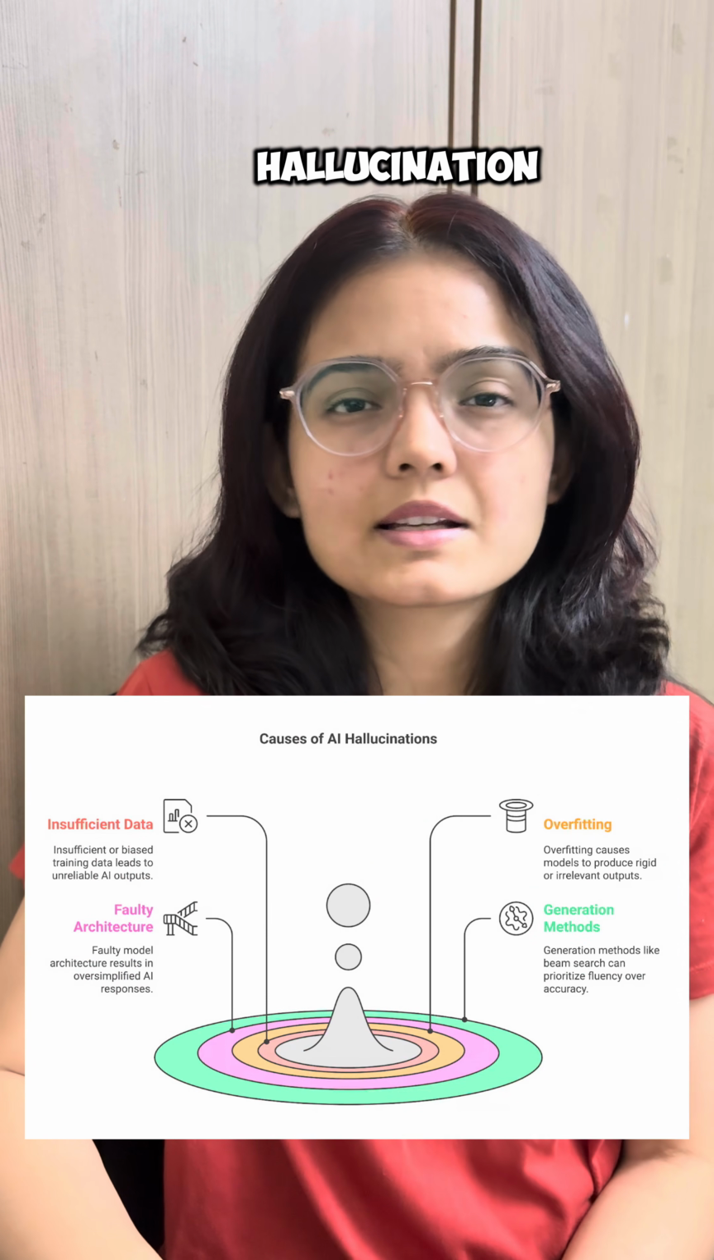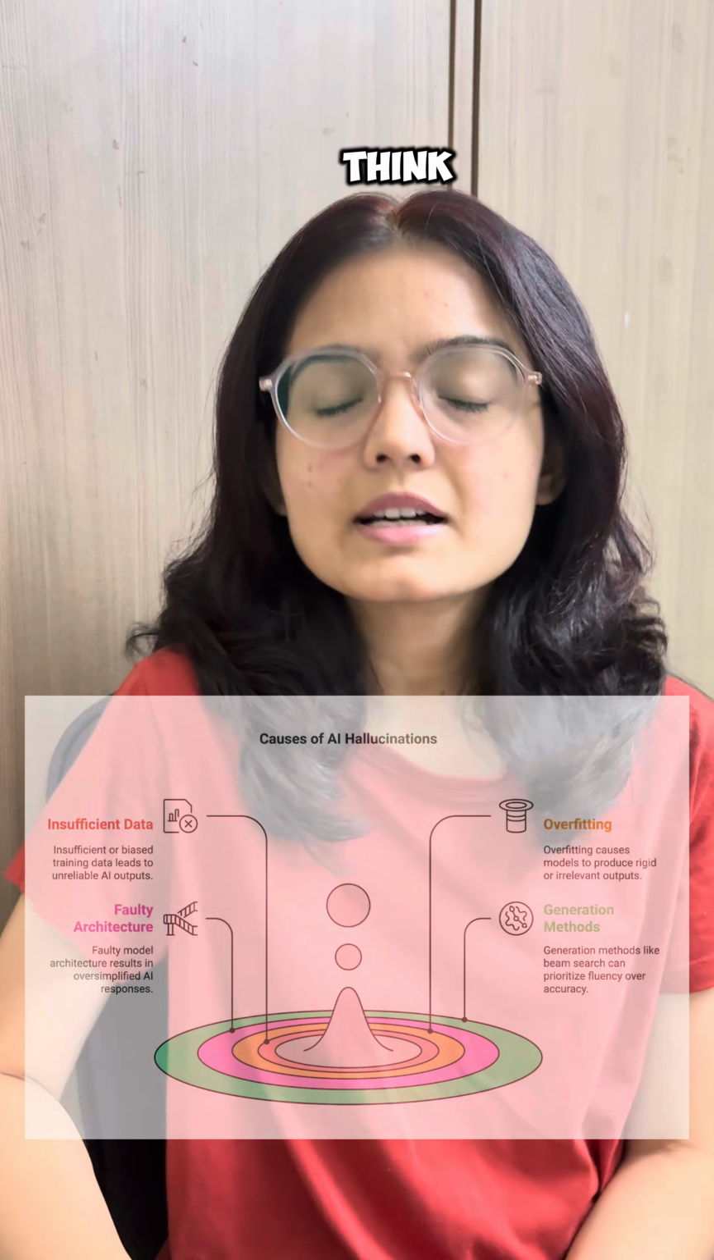Did you know AI can sometimes confidently give you a wrong answer? And this phenomenon is called AI hallucination. And it happens more often than you think. Let's understand 4 major reasons why AI hallucinates.